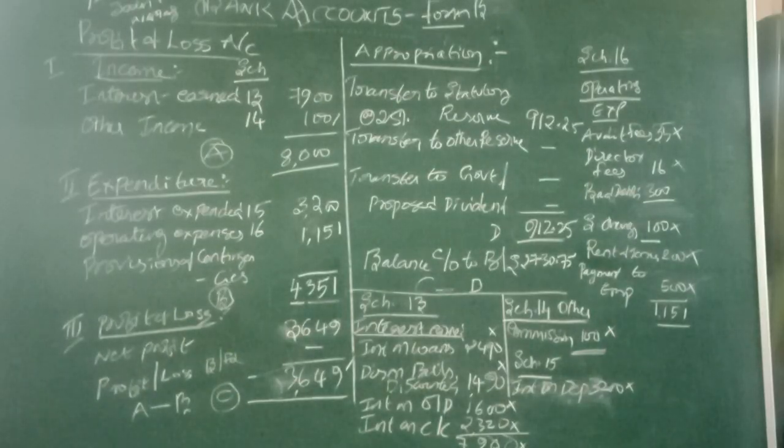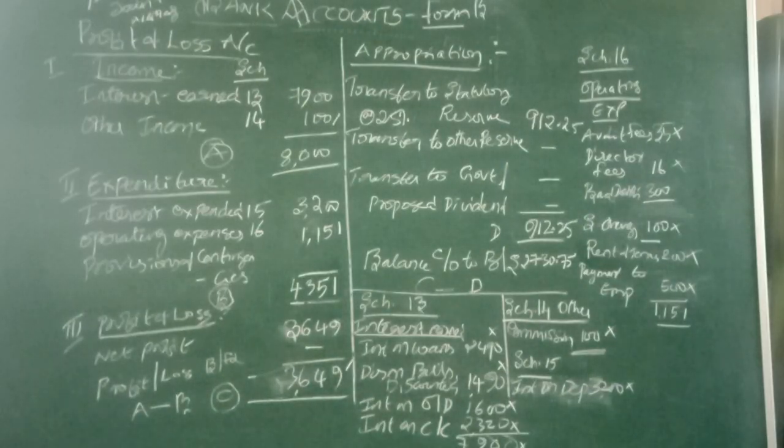Then another important point, please put a mark on this: discount on bills discounted. See, if it is bills discounted, that goes to the balance sheet, in the schedule called loans. Whereas here, discount on bills discounted, what is this? When the banking company is discounting the bills, any discount received against that item is income. So we have to take it in schedule number 13.